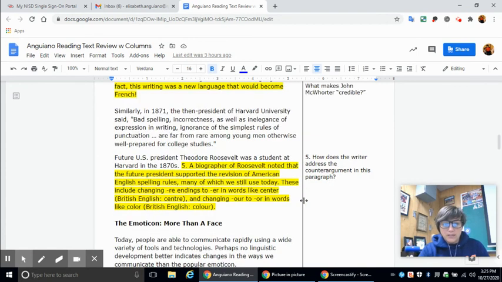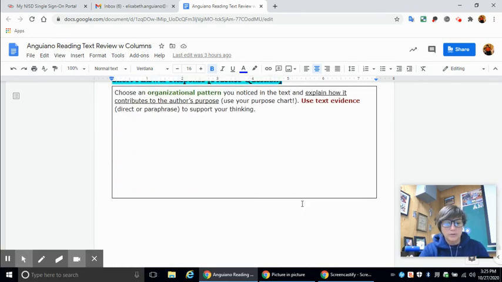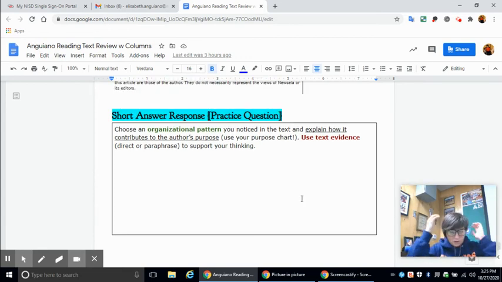Okay, so the last one on here, all right, is a short answer question that you will need to answer. And because I've given you pretty much all of the answers up to this point, I want you to try to do this on your own. So I want you to choose an organizational pattern that you noticed in the text and explain how it contributes to the author's purpose. So we know that the purpose of the article is to persuade the audience that emoticons aren't ruining the English language. In fact, emoticons are better for communication than written text. So that is the purpose.